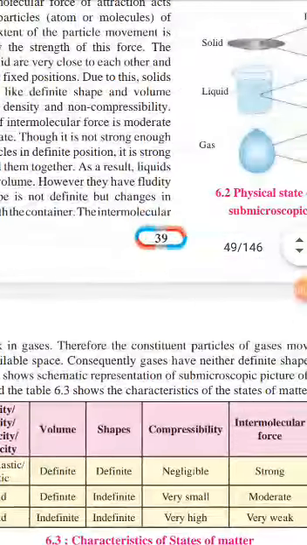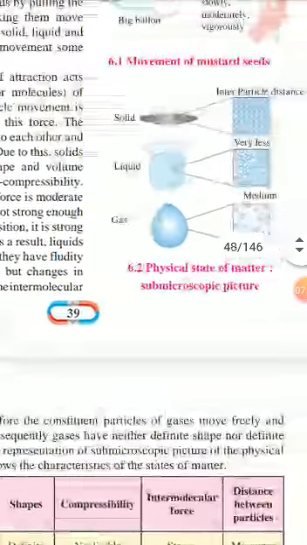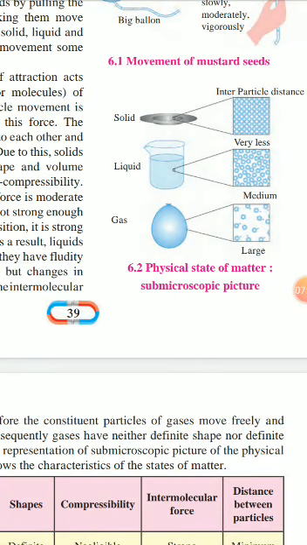In figure 6.2, in this figure, movement of mustard seeds is like this. Solid: their particles are very close in a solid state, having a definite shape and volume. In liquid state, in a beaker of water, the intermolecular force is less than in solid state.